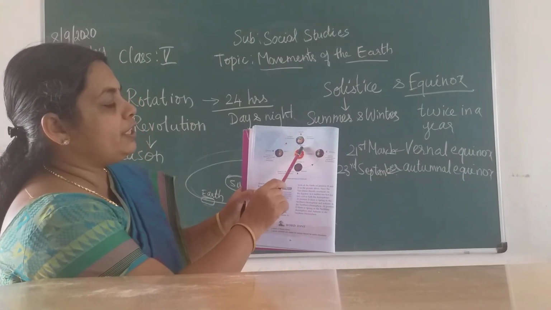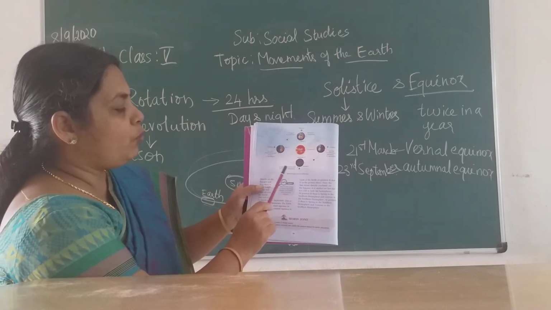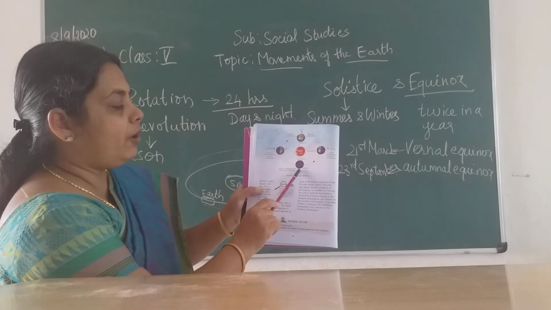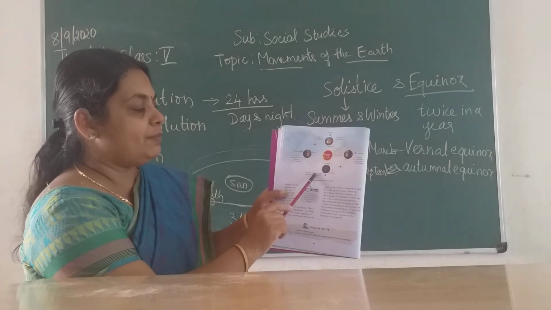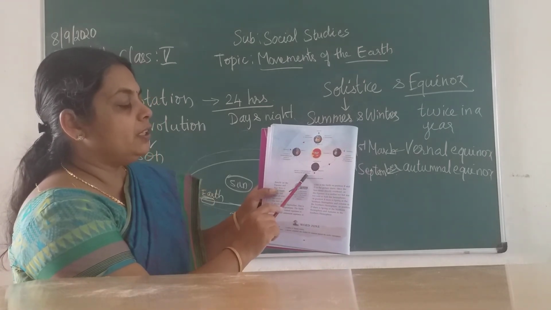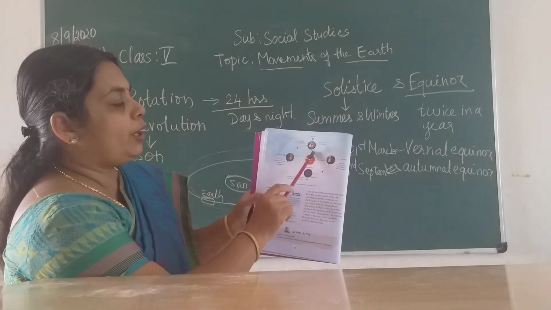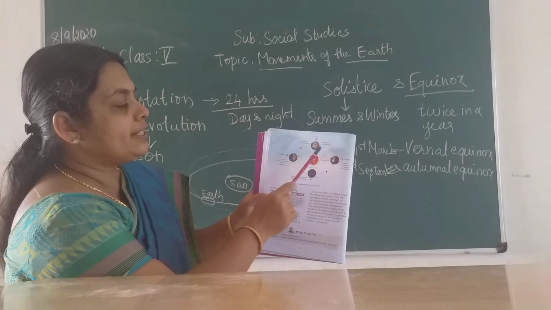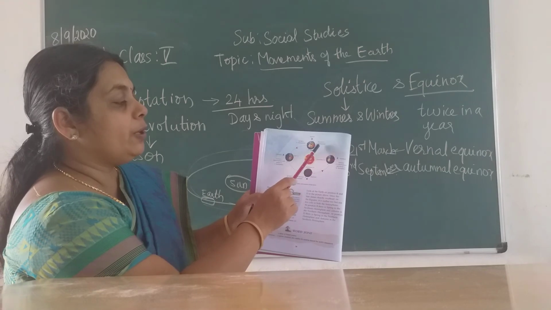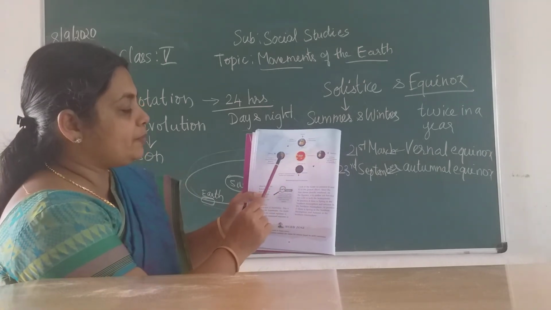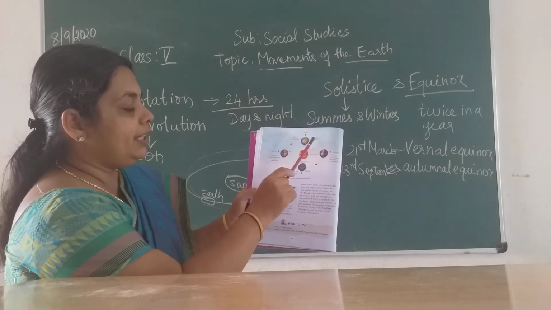So on 2 days, one is on March 21st and the other September 23rd. So at the position B, what happens? The sunlight falls directly on the equator. So you have spring in the southern hemisphere and autumn in the northern hemisphere. Okay. Then as the earth rotates and comes to one more day, March 21st, the earth has rotated. So it is spring in the northern hemisphere and autumn in the southern hemisphere. So observe children, 4 things you can see: summer, winter, spring and autumn.